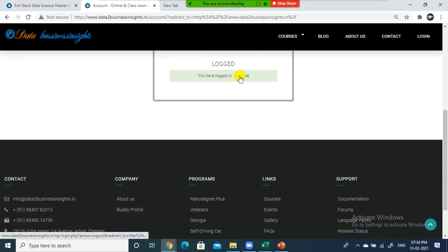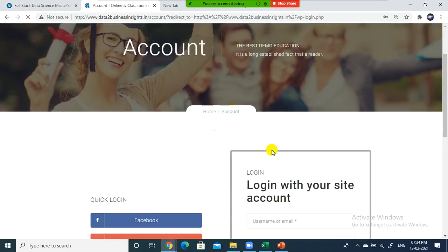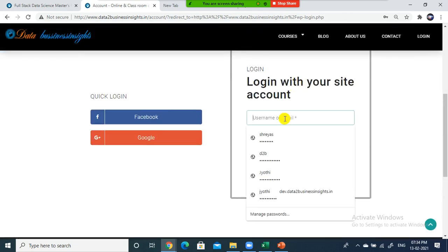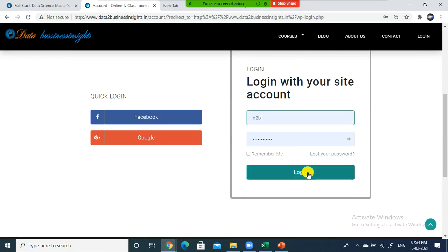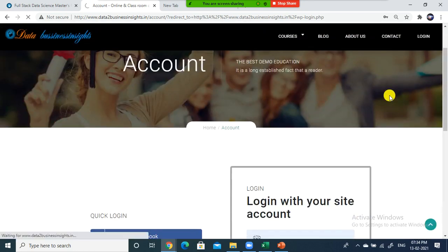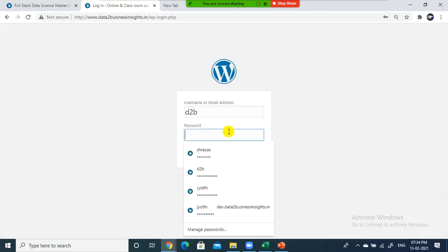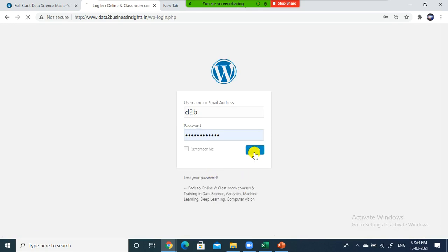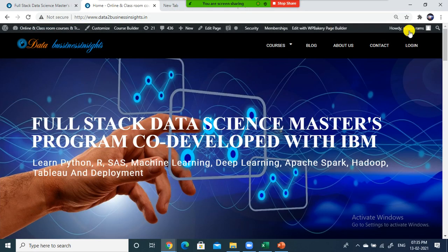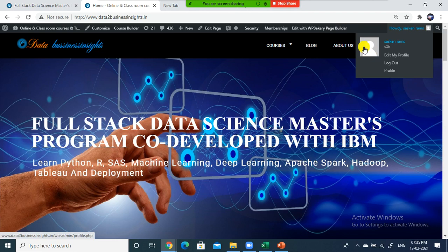See, it shows signed out. That means this is the sign that you logged in. Ideally, it should show the avatar. Earlier it used to show the avatar, since I requested these guys to change the design and everything. See, this is my admin login ID. If I log in here, let me do one thing. Ideally, it should go up there. So one more layer should be there, just above this bar. This one should come here, right? You look here, this is my avatar. You understood, right? Sask and Rams.